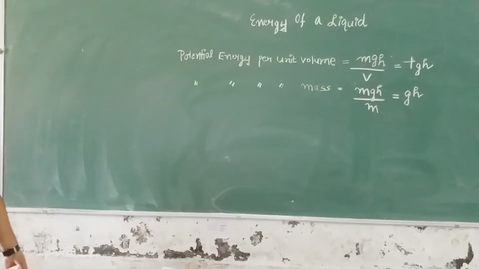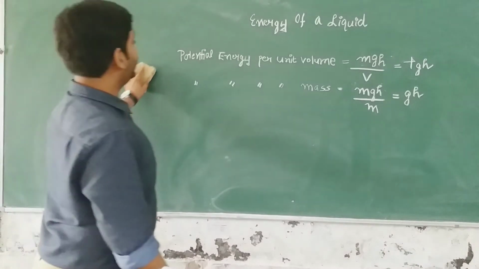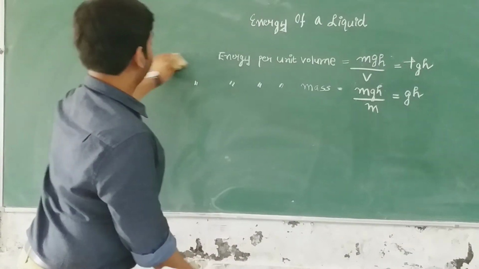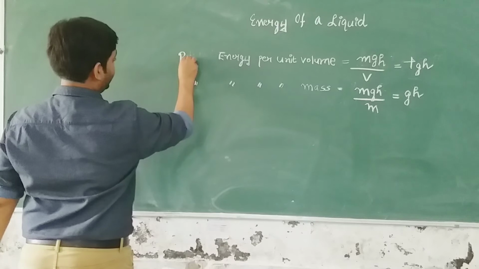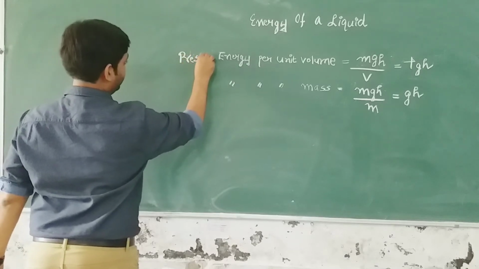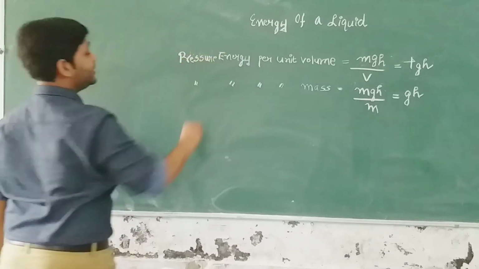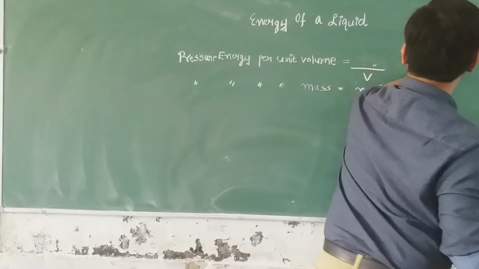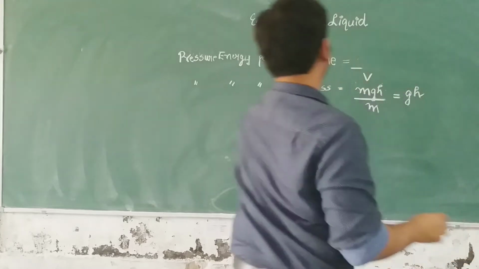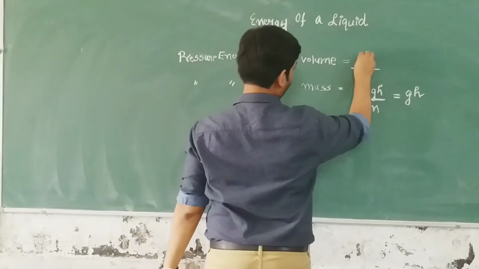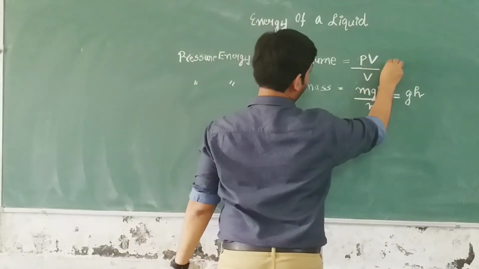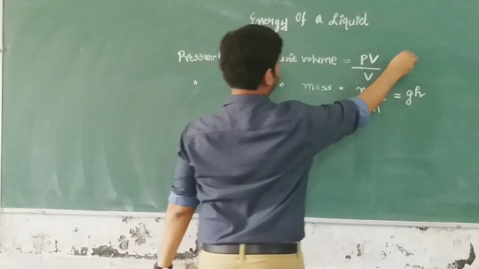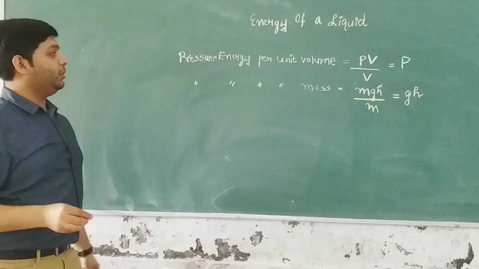Now pressure energy per unit volume and pressure energy per unit mass. So pressure energy का फॉर्मूला जो होता है, pressure energy is equal to pressure into volume, right? So pressure energy per unit volume will be PV upon V, which is equal to P. So this is pressure energy per unit volume.